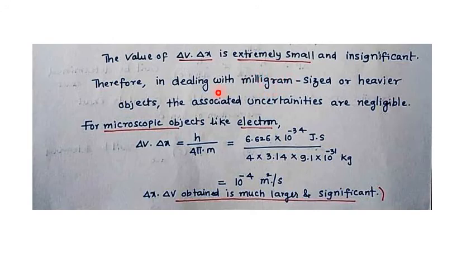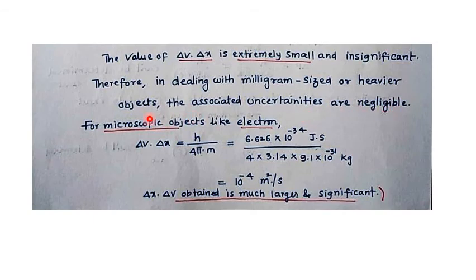Because what is the mass of the electron? 9.1 into 10 power minus 31. This is the mass of the electron. That means mass is almost negligible. So in dealing with milligram sized or heavier objects, the associated uncertainties are negligible.